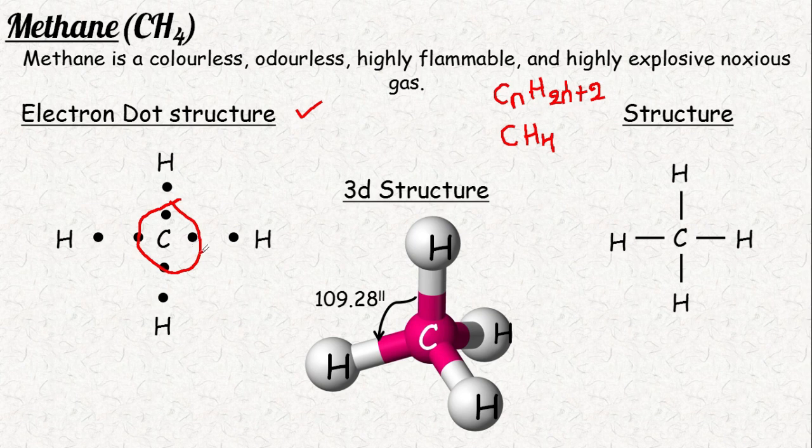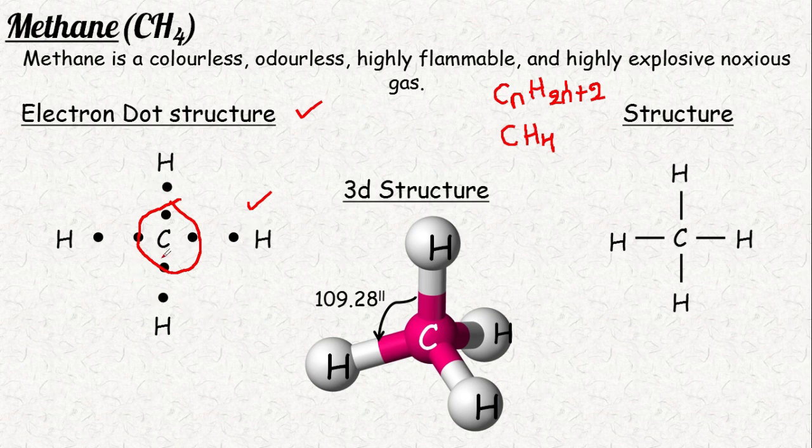I think you know about the octet rule, which means the last shell should be filled with either 8 or 2 electrons. If it is 8 we call it the octet rule. If it is 2 electrons then we call it the duplet rule. The duplet rule is applicable only for hydrogen and helium. Helium follows the duplet rule, and all other elements follow the octet rule.